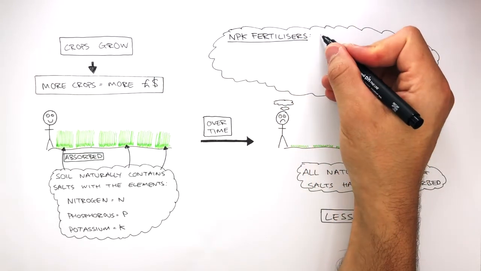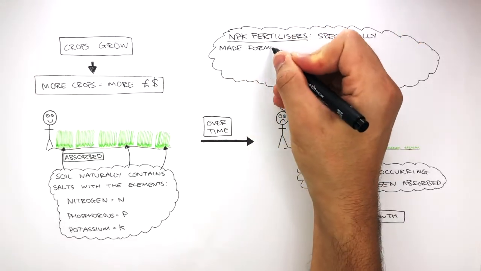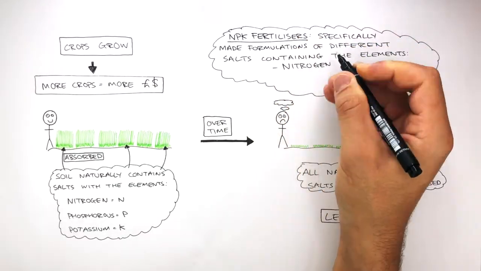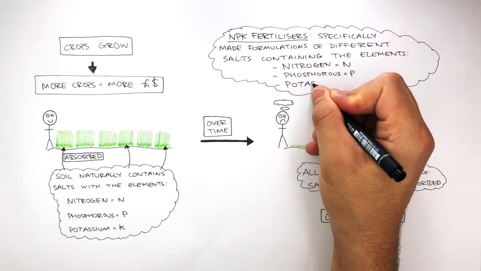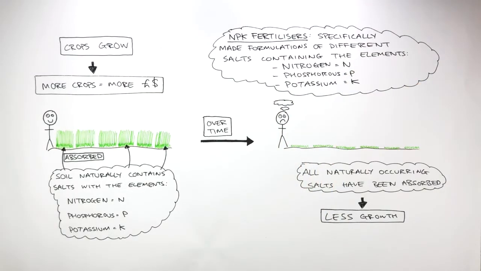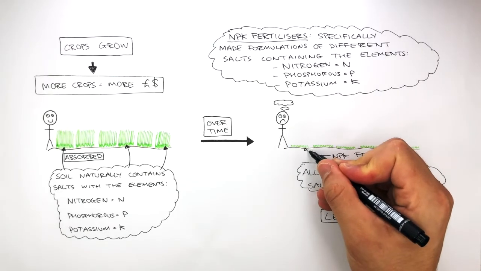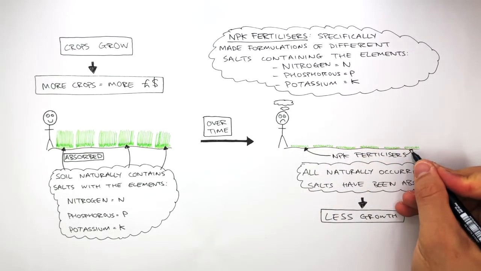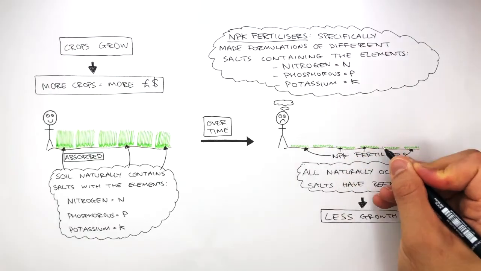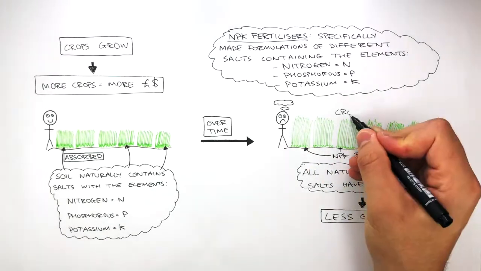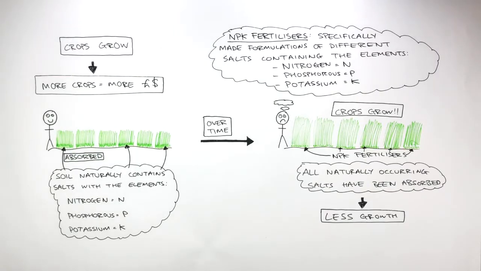NPK fertilizers are specifically made formulations of different salts containing the elements nitrogen, phosphorus, and potassium, NPK. The farmer sprays the NPK fertilizers on the crops, and these NPK fertilizers are absorbed by the crops. This then helps the crops grow, and when the crops grow, the farmer is happy as the farmer makes more